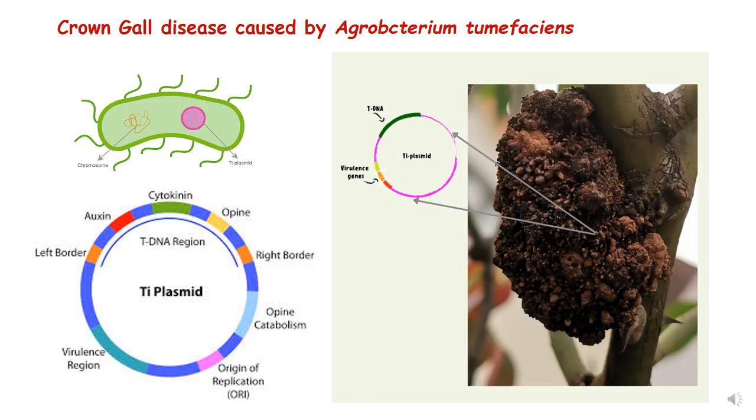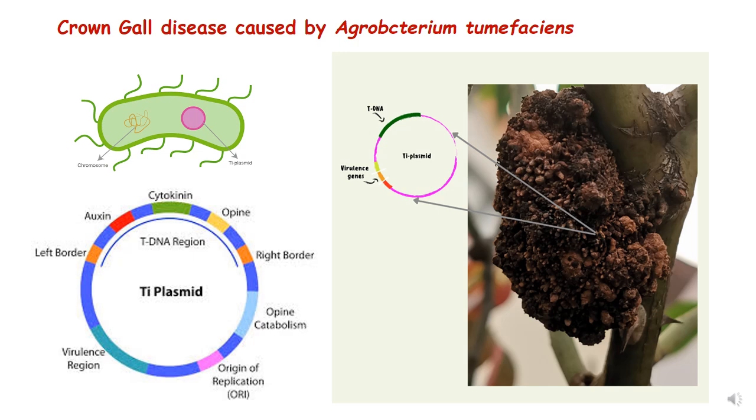So this is a crown gall disease which is caused by Agrobacterium tumefaciens, and we will be focusing on transformation by Agrobacterium tumefaciens in this lecture. You can see here that the plasmid is present in Agrobacterium tumefaciens, and this plasmid is causing this crown gall.